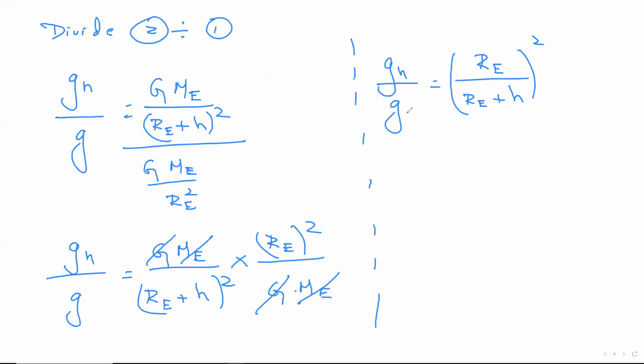I'll go back right now. Before flipping it, I'll keep the GH by G as it is, equal to, I told you that a bigger thing in the denominator was not helpful for me. Therefore, I want the same thing on my numerator. I flip it. Once I flip it, it becomes RE plus H whole thing divided by RE. Correct? I didn't even change the left-hand side. That's an important rule. Do not change the left-hand side. Keep it as it is.